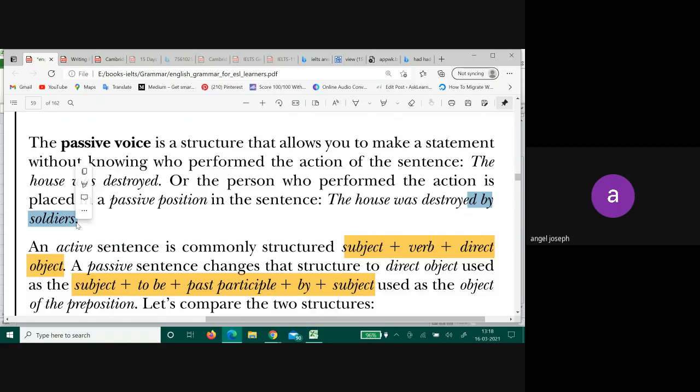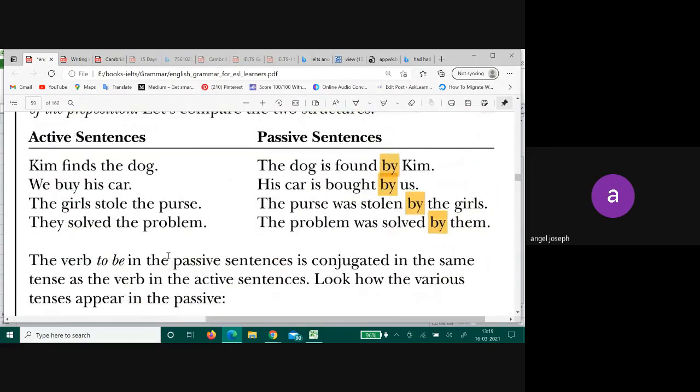Okay, I'll repeat this. First write the action and then write the doer. Invariably, you will be writing in a passive structure. You won't even know that you are writing in a passive structure. Okay, so look at a few examples. Kim finds the dog.